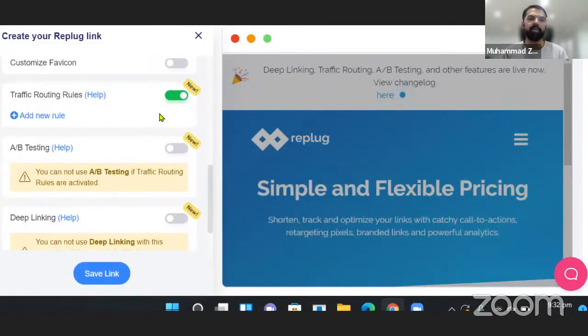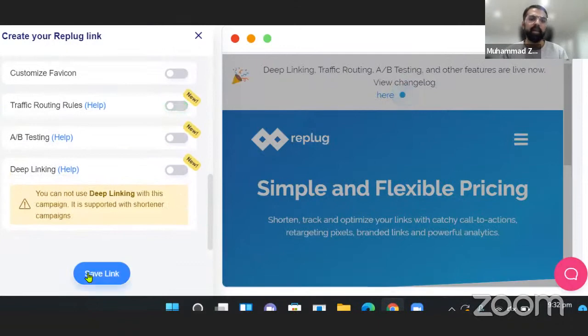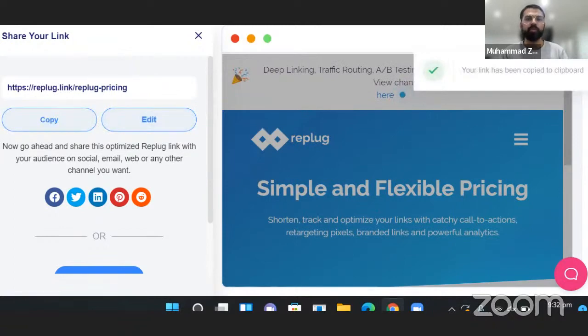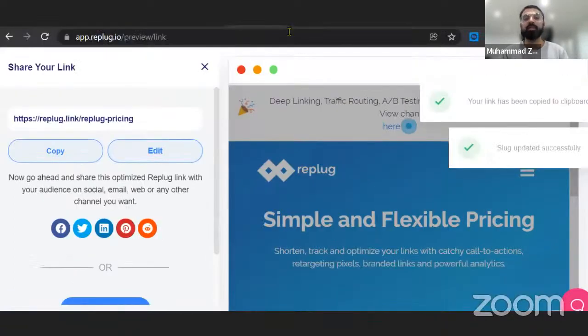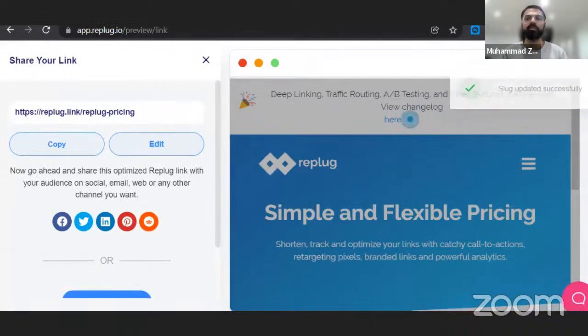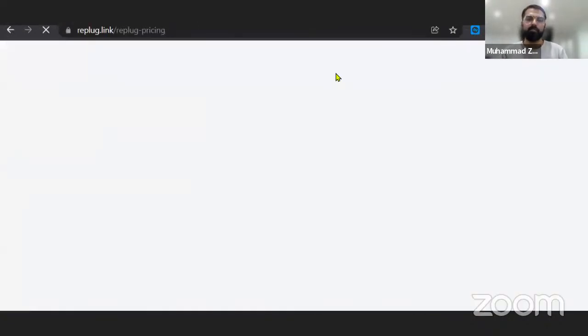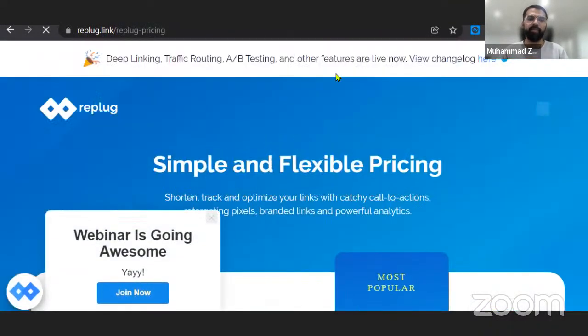If I save this link, I will be getting a short link, which can be modified. And if I edit it, I can change its slug, and let's put something interesting here. Replug pricing. Great. So now I'm going to be visiting my custom default domain link with a custom slug actually. Perfect. This is exactly what I wanted.